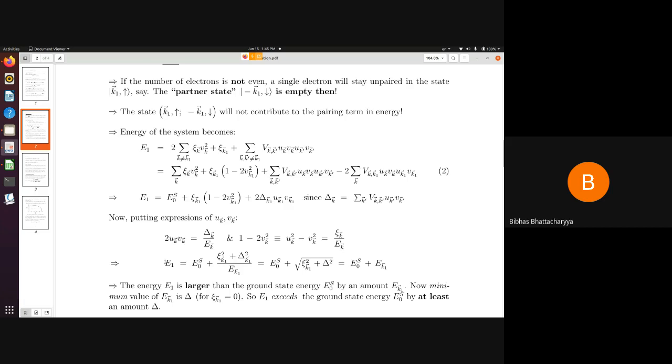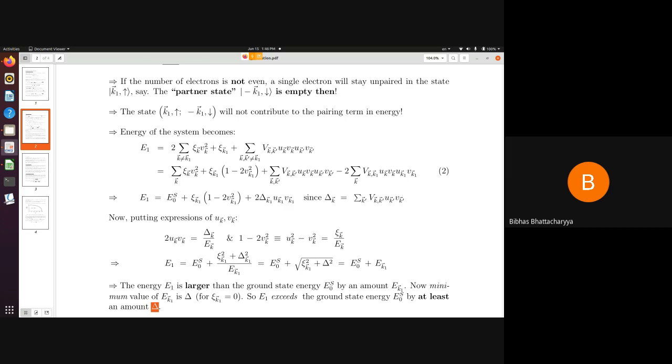Therefore, the quantity E1 will exceed this E0s at least by an amount delta. So this situation where you have one extra electron in an unpaired state will have an energy excess over the corresponding superconducting state where this extra electron is not there by an amount delta.